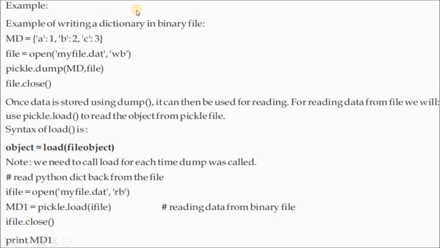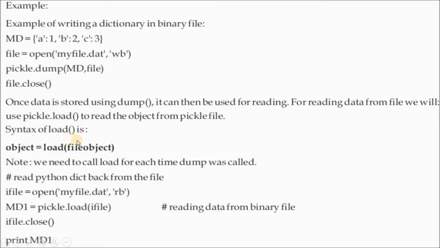Here is another example, writing a dictionary in a binary file. MD is a dictionary. How to create a dictionary you already know: A is the key and this is the value. These key-value records of this dictionary we are storing into a file. File is equal to open myfile.dat, in wb mode, that is, we are writing into a binary file. Then pickle.dump, the dump method, to write into the file. What are you writing? This dictionary MD to this file. Done. File.close. Like this we can write into a file.